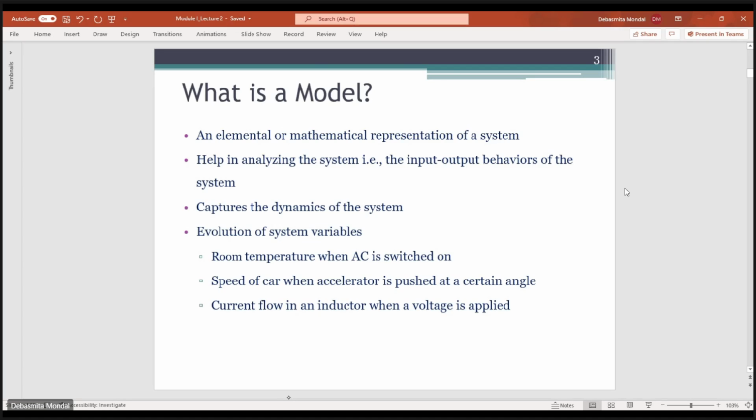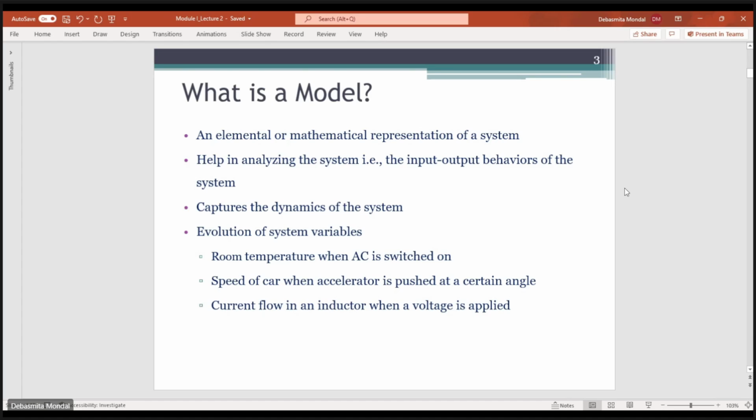Let us say you have an AC. How the temperature is changing in the AC, or how fast or how slow it will reach the desired temperature, is one sort of system dynamics. Then if you have a car and you are applying some pressure on the accelerator pedal, at what position should you apply the pressure such that you get a proper desired speed of the car? These things can be obtained if you can model a system using some criteria.